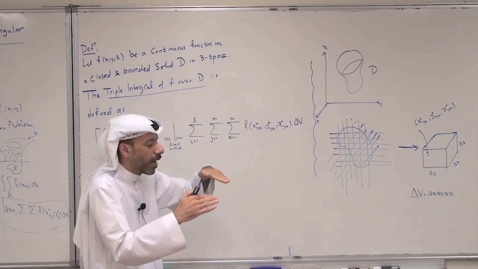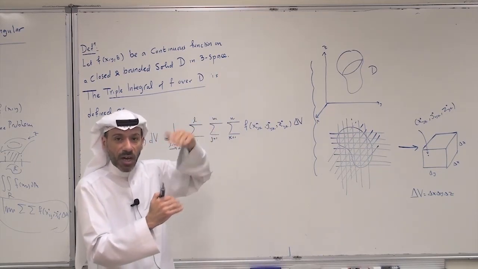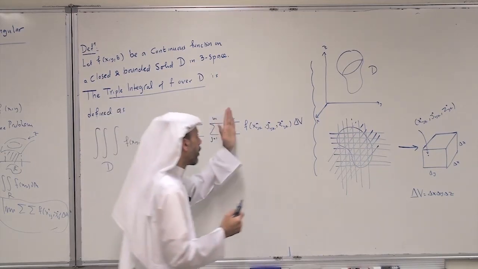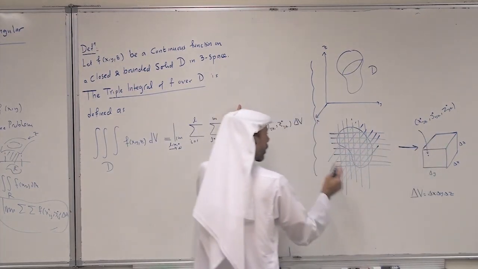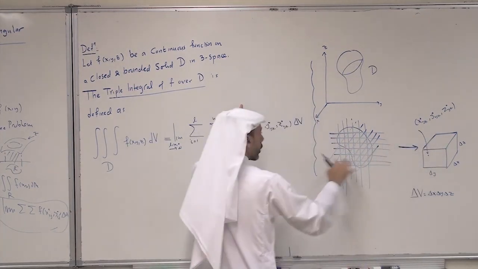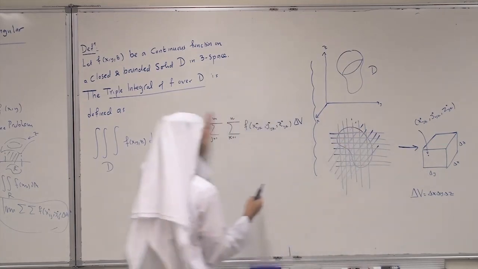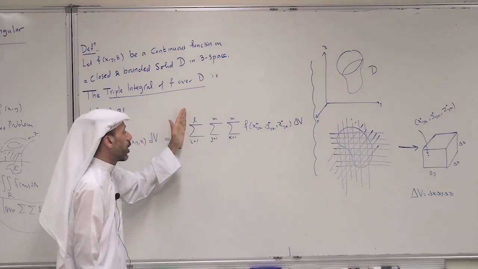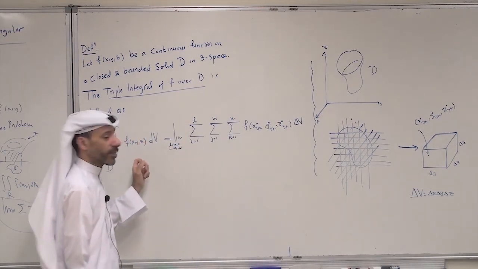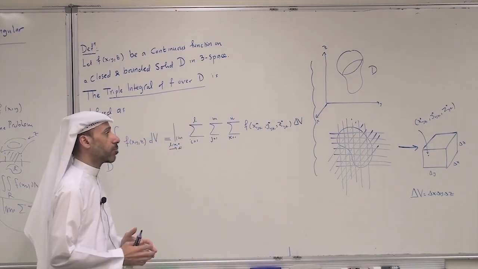It is really like a hypervolume, if you want to say. So this is what we do on one box, and you do everything on each box. This will give you a triple Riemann sum. When you take the limit, you get the exact value.